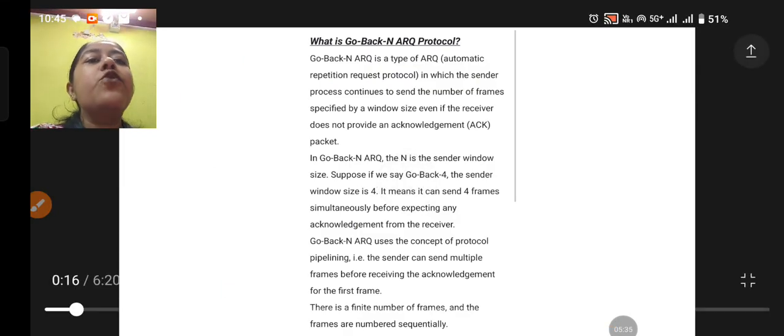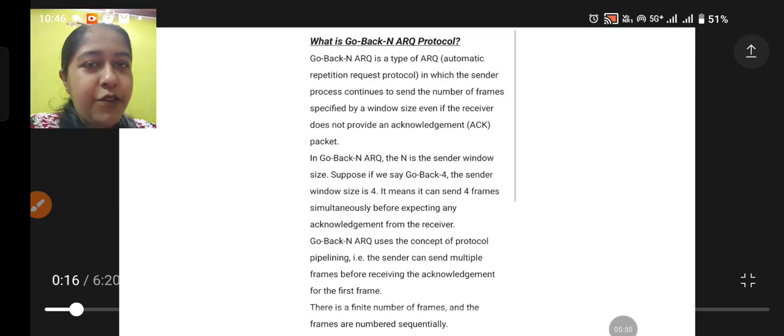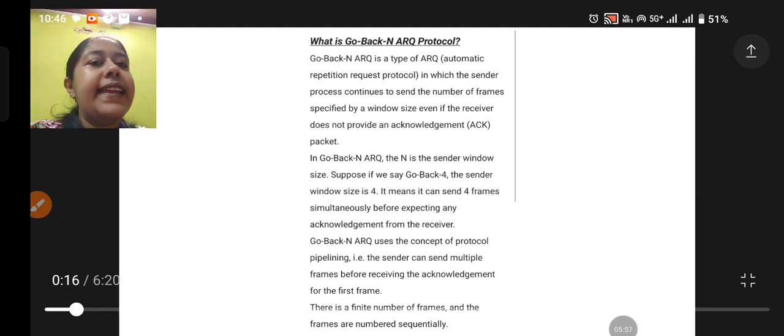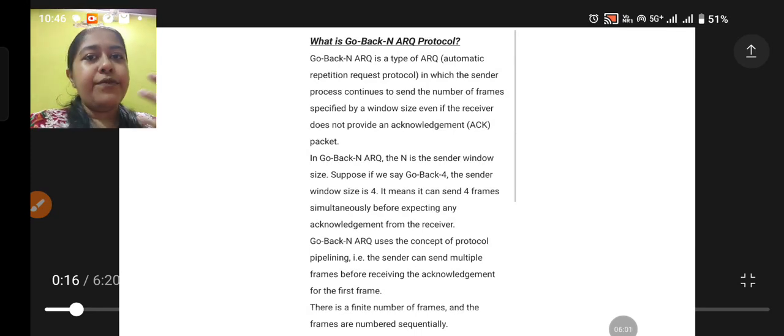Now, what is Go Back N ARQ? What is the protocol? This type of ARQ, automatic repeat request, is one in which the sender process continues to send the number of frames specified by a window size, even if the receiver does not provide an acknowledgement ACK for the packet. So the receiver is not giving an acknowledgement for a particular frame, still the sender keeps sending frames. The process is continuous here. It is not waiting for any acknowledgement, so obviously it goes on sending.